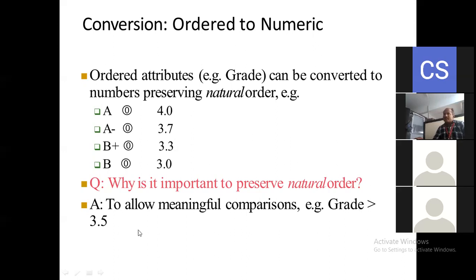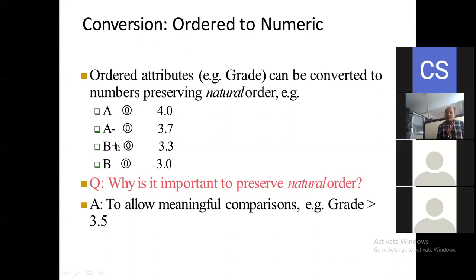For example, if the grade is greater than 3.5, then definitely that student will come under A and A minus here. And if it is less than 3.5, that person will get the B or B plus grade here. In that way we require the conversion of ordered to numeric value here.